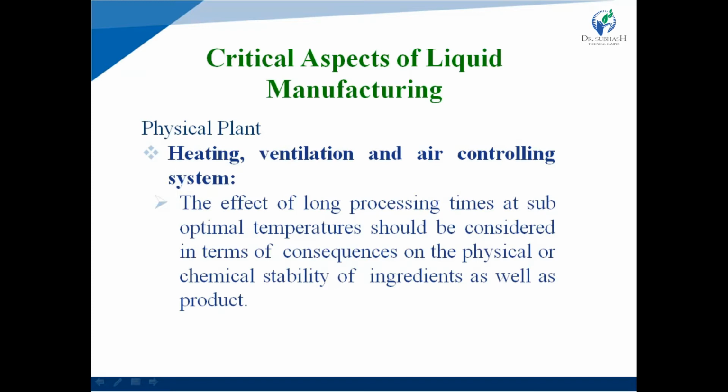What is physical stability? Size, shape, or appearance of a drug product is changed. And what is chemical stability? Color is changed. That is an example of chemical stability: the color of a drug substance changes. That is chemical instability.